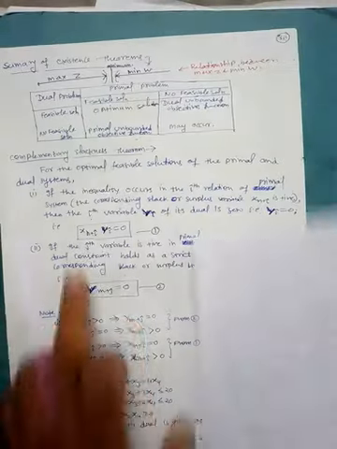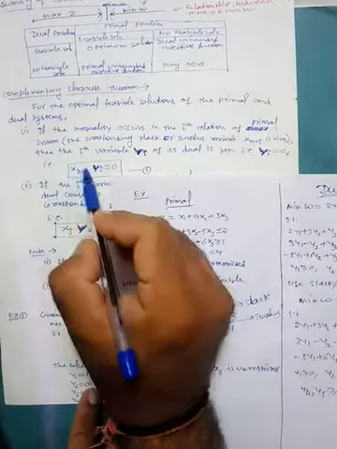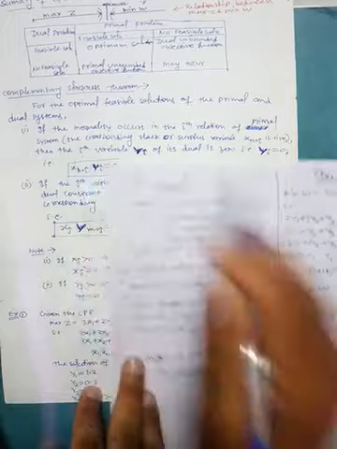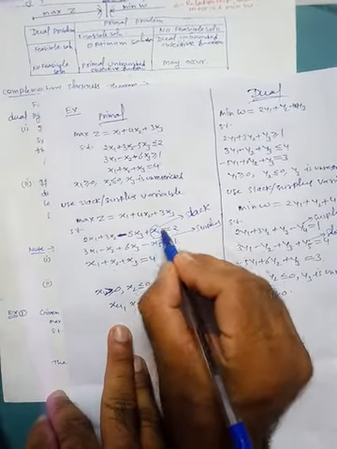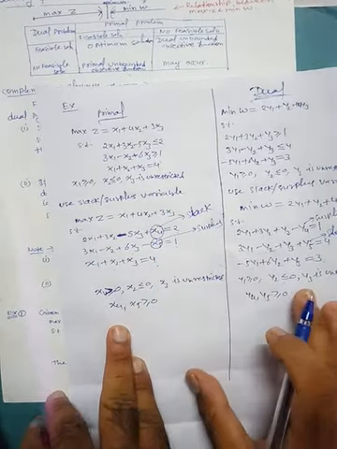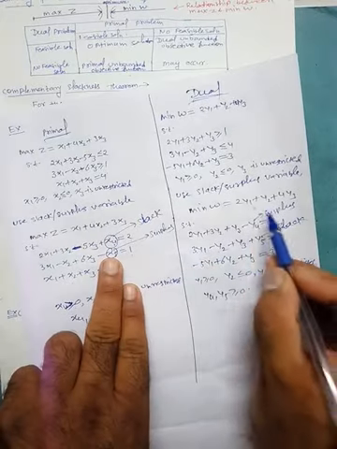Now according to this condition, the slack and surplus variables of the primal, so here we have x4 and x5, are multiplied by the corresponding dual variable.